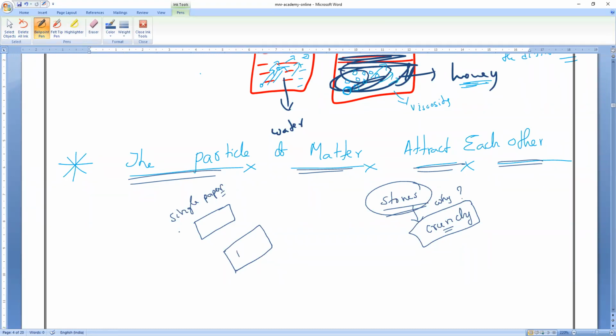So what if I give a bundle of paper? It is very difficult to even cut it, or we cannot tear the bundle of paper easily. But a single paper, we can. So you might have experienced it.